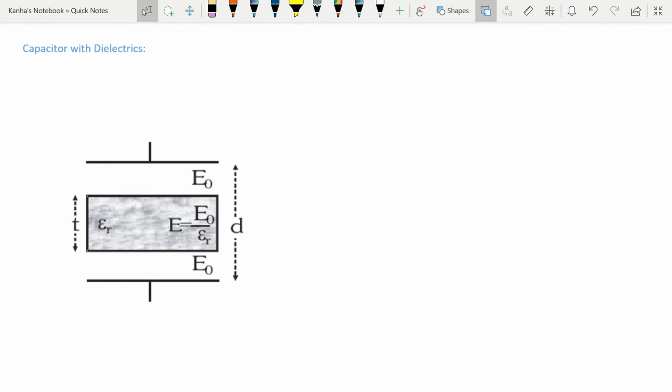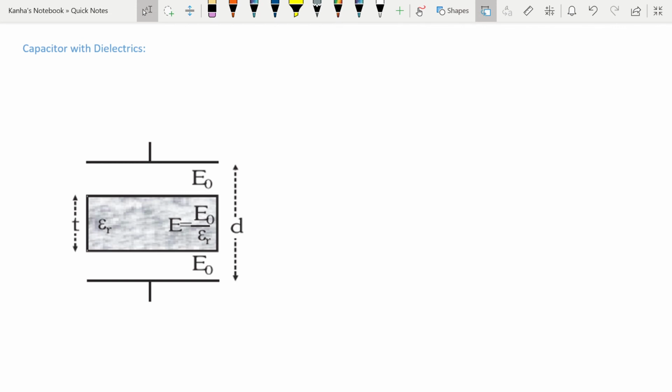Next, let's talk about a capacitor with dielectrics. The insulators in which microscopic local displacements of charges take place in the presence of an electric field are known as dielectrics. Similarly, you have something known as the dielectric strength, which is defined as the maximum value of electric field that a dielectric can tolerate without breakdown. Dielectrics are basically non-conductors up to a certain value, and after that value they lose their insulating property and start to conduct.